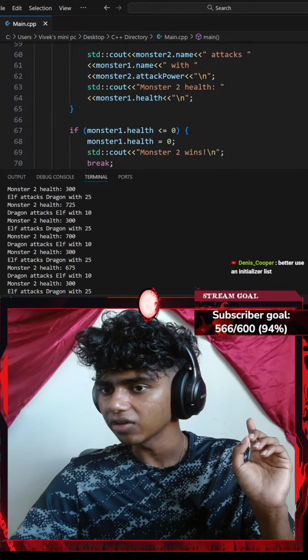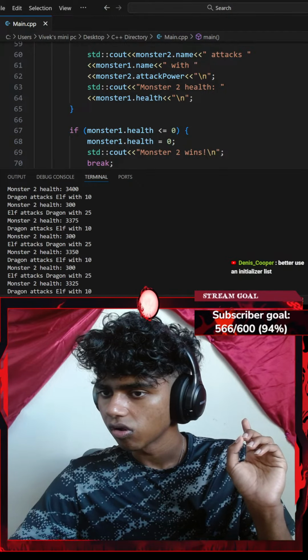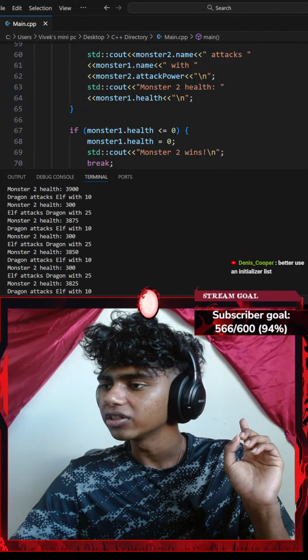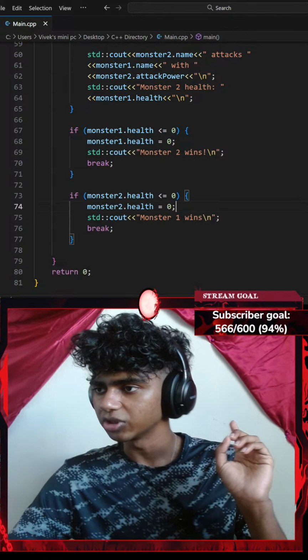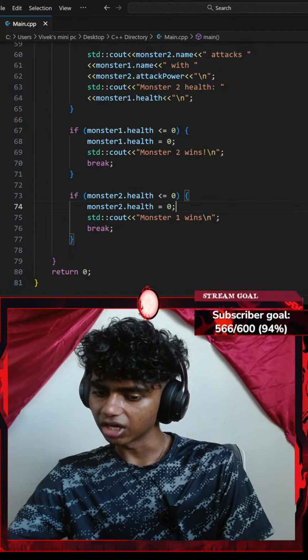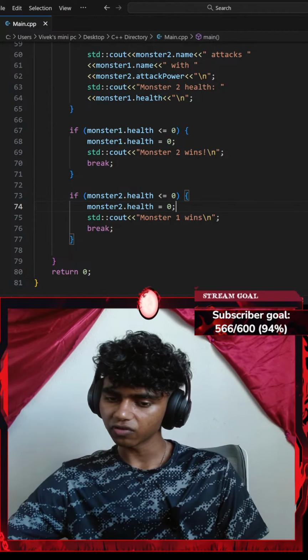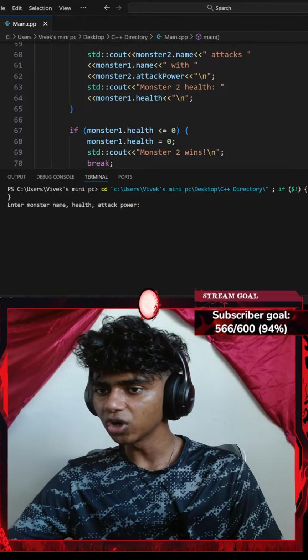Okay, wait, is this an infinite loop? I don't think it is. Okay, the fight kept going until my dragon was defeated. Better use an initializer list. I've honestly never heard of an initializer list. Might check that, but before that, maybe I go with something like...